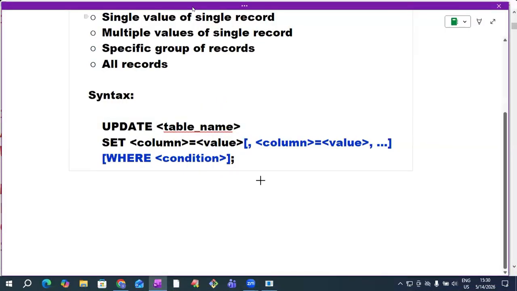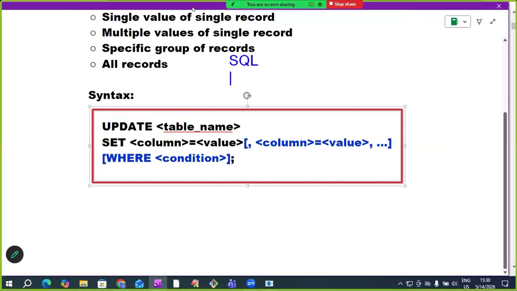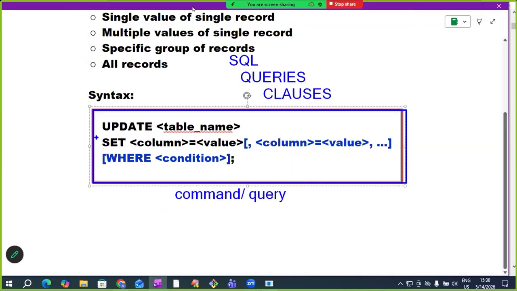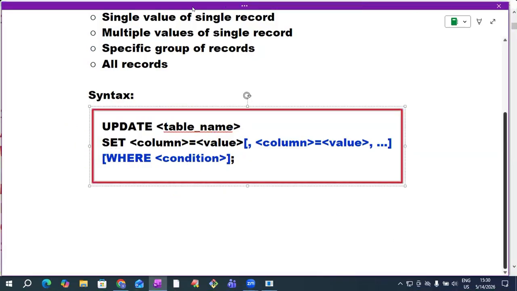I already told you, SQL is the query language. In query languages, we develop queries, and every query is made up of clauses. This entire thing is called the update command, or you can say the update query. This update query has 3 clauses: update clause, set clause, where clause. It's like the select command has select clause, from clause, where clause, order by clause. To specify the table name, use the update clause. To specify a new value for a column, use the set clause. To apply a filter, to write the filter condition, use the where clause. That's it. Just remember this syntax and follow it.